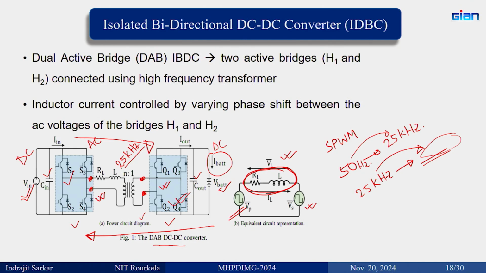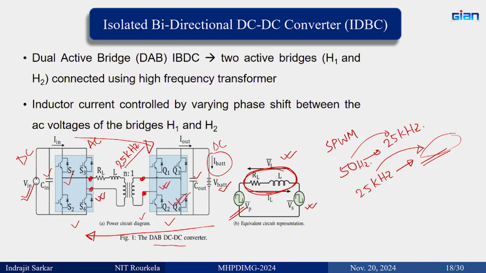Now, here is one very important point I need to mention: we try to go as high frequency as possible. We are trying to go towards that. What is the reason for that? I have seen a lab prototype which is designed for 100 kilohertz. Okay, so we are going towards that. Why? GaN devices we are planning to use, SiC devices we are planning to use, we are using SiC devices. Why are we doing that? Why is it necessary to go for very high switching frequency? Any idea?